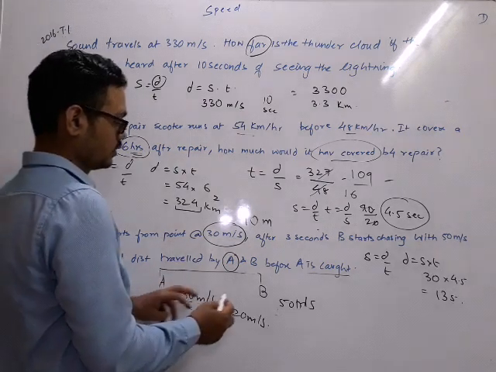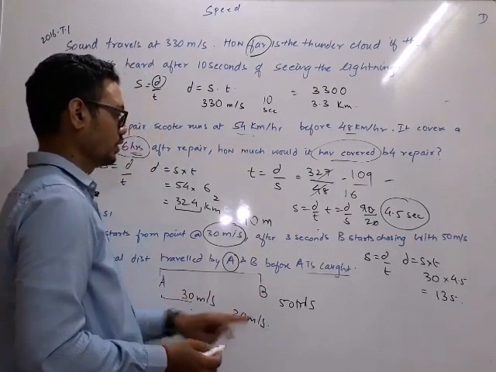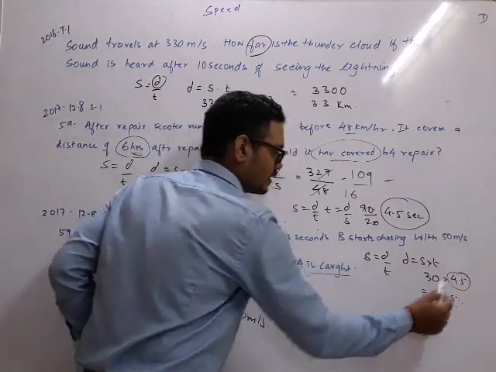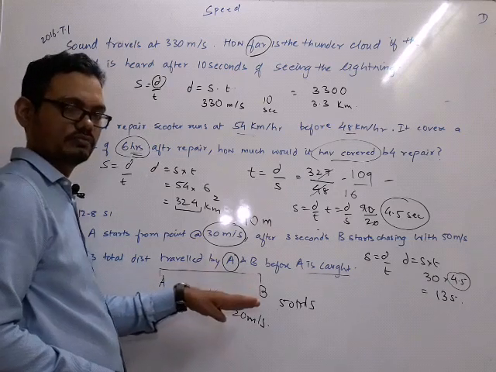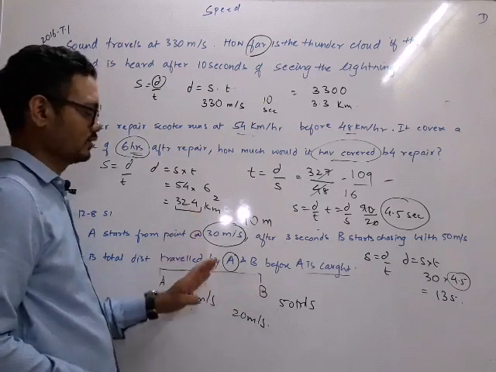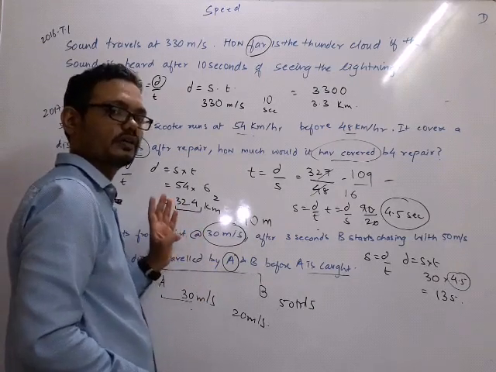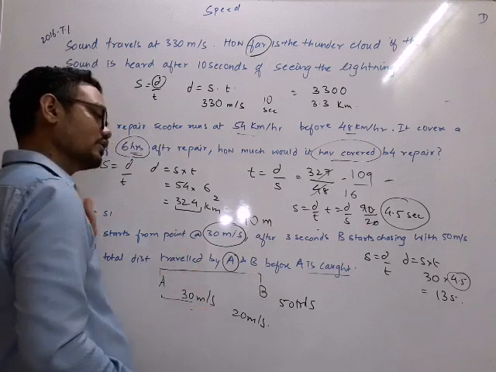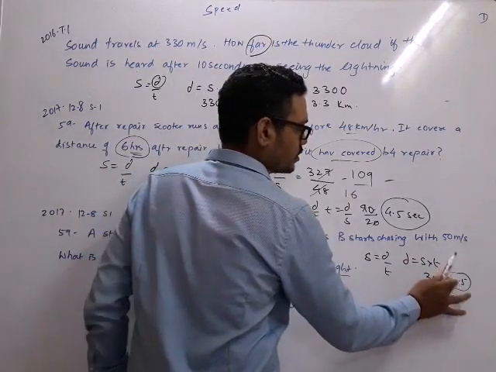Similarly, for this person, 4.5 seconds B has taken to catch him, but A had already started 3 seconds back. So for A it is not a 4.5 second story. For A it is 3 plus 4.5, which is a 7.5 second story.